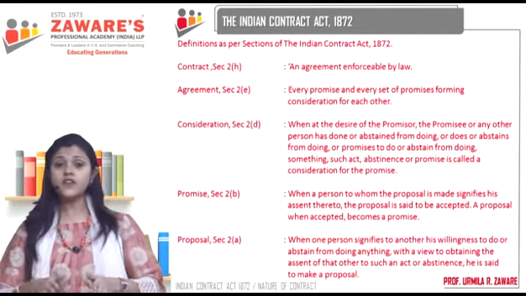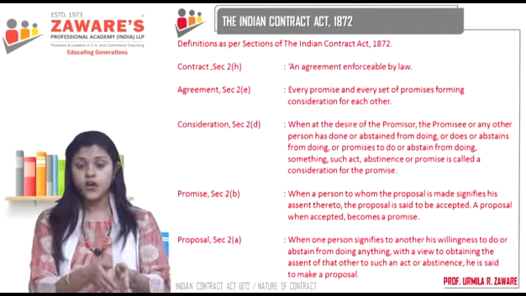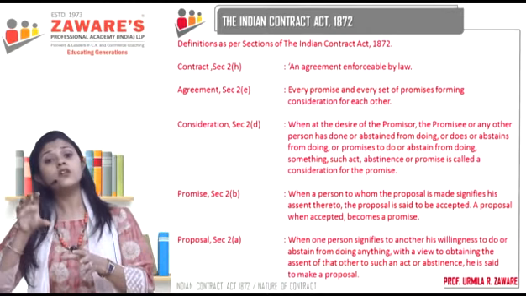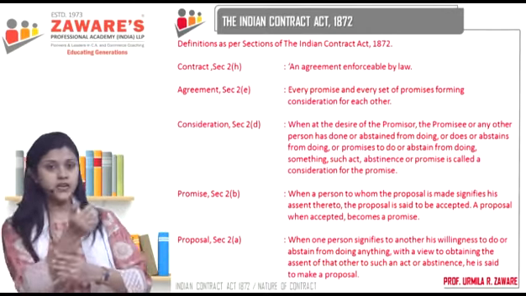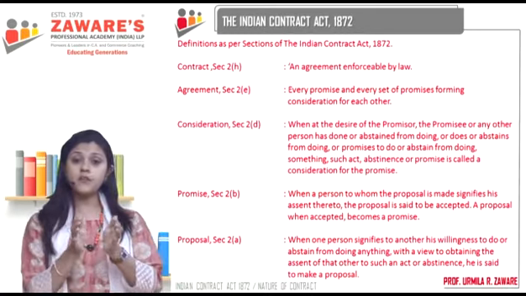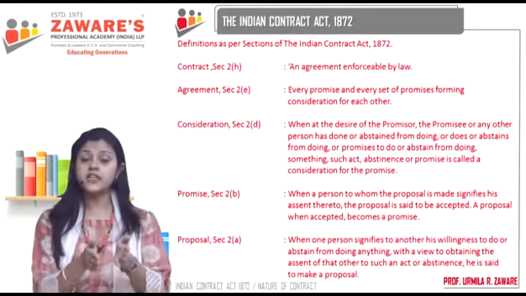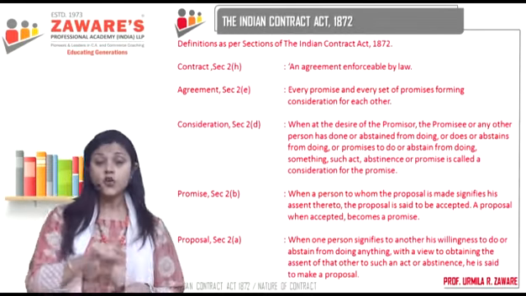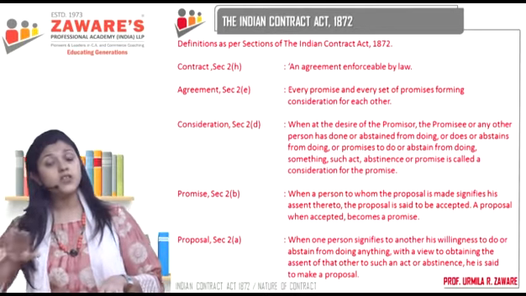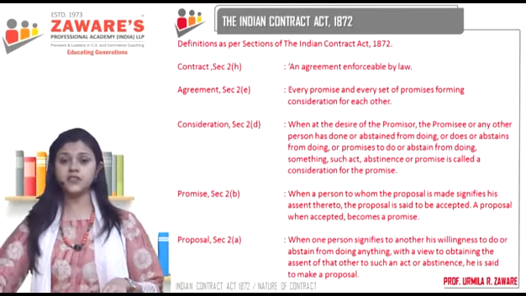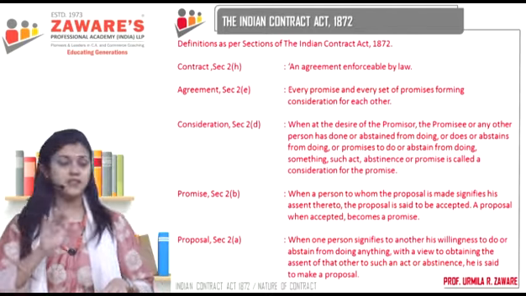Yes. So, offer is not just to do something. Offer can also be not to do something. Okay? So, when I have made a proposal or offer to do something, it is called an act. When you have made an offer or proposal not to do something, it is called abstinence.